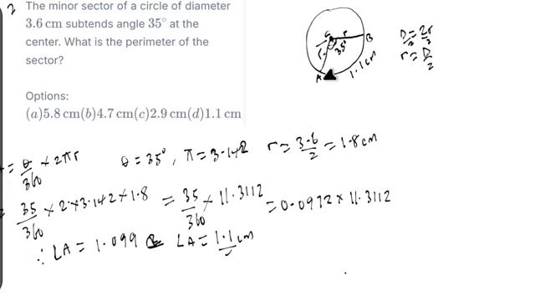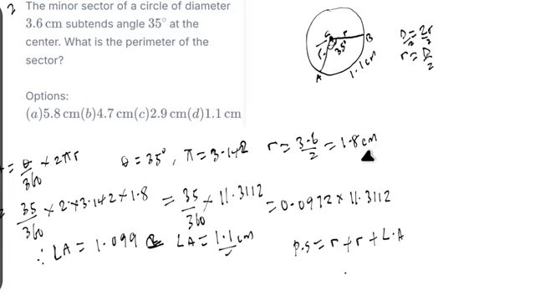That's the perimeter. Let's say P is the perimeter of the sector. We have radius one, plus radius two, plus the length of the arc.